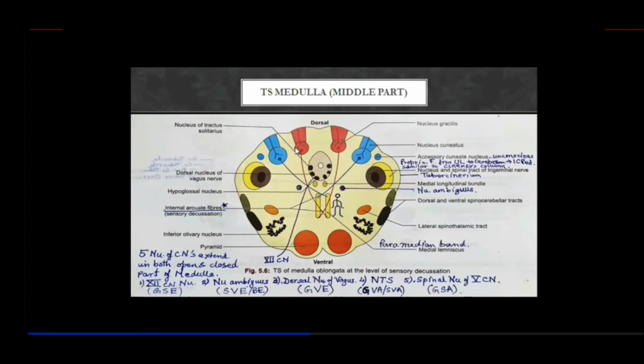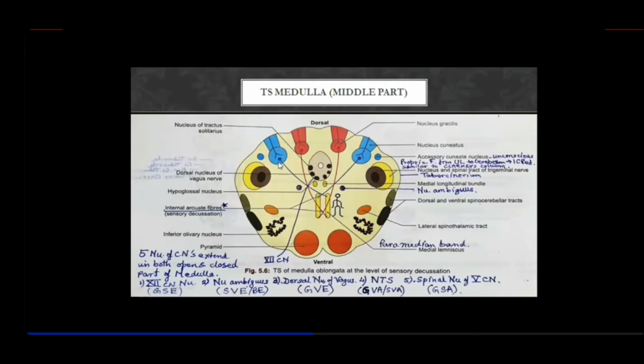These are actually the first order neurons coming right from the peripheral receptors of the lower limbs and the lower half of the body, and they reach the nucleus gracilis. And from here, the second order neurons pass to the opposite side. They decussate in the median plane and reach the anterior portion of the medial lemniscus.